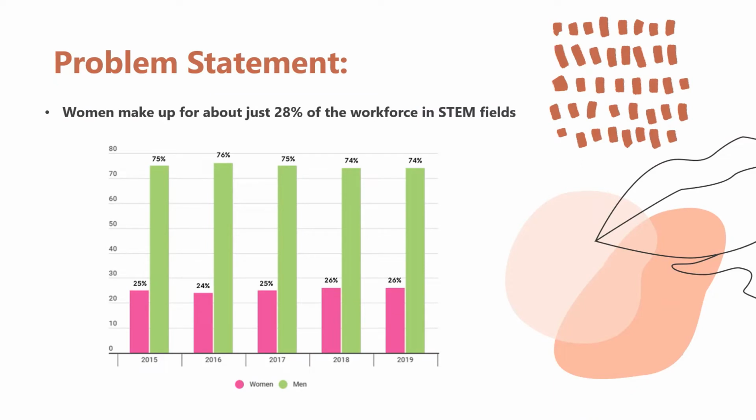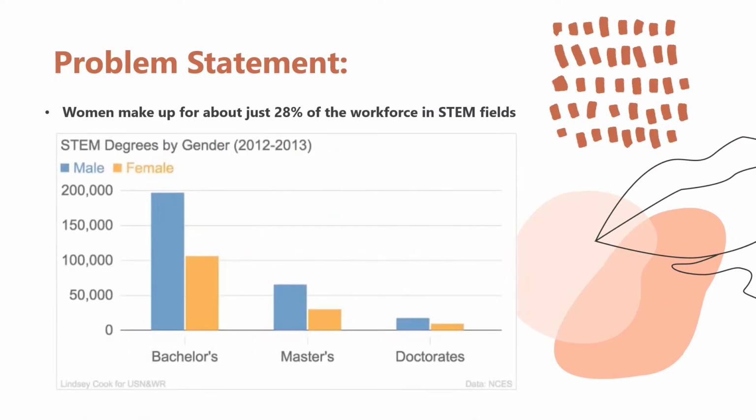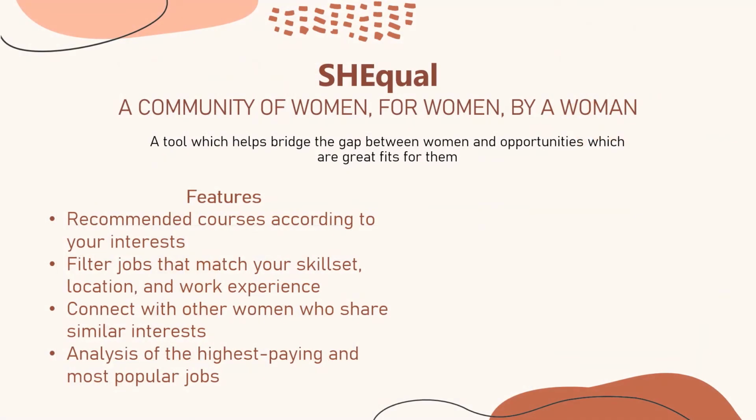Women make up just about 28% of the workforce in STEM fields and just about 30% of the students enrolled in these fields for their majors. To bridge this gap, I propose to you SHEqual, a community of women, for women, and by a woman. It's essentially a tool that helps bridge the gap between women and opportunities which are great fits for them.